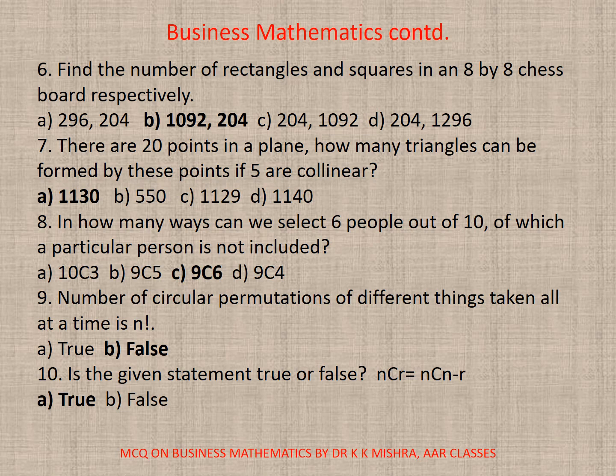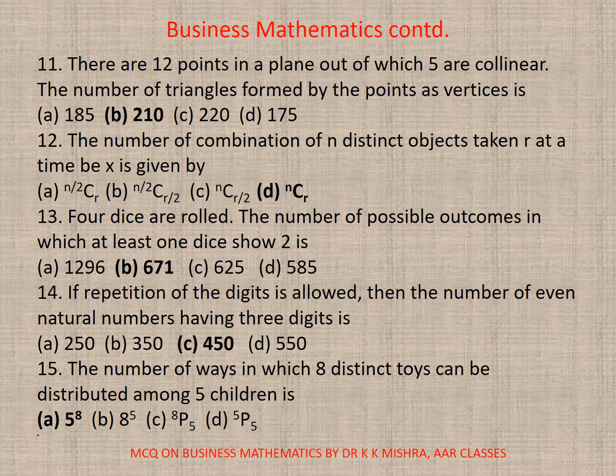9. Number of circular permutations of n different things taken all at a time is factorial n. True or false? It is false. 10. Is the given statement true or false? nCr is equal to nC(n-r). It is true. So the correct option is A.